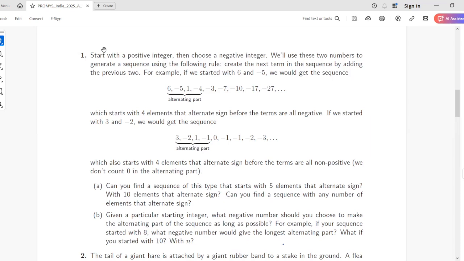Correct. So looking at it this way, if we want a series that has this alternating up to a certain level, let's say up to 7 elements, then 5A minus 8B must be positive, but 3A minus 5B must be negative. It has to meet this criteria. So I'm trying to see if I can do something with that.